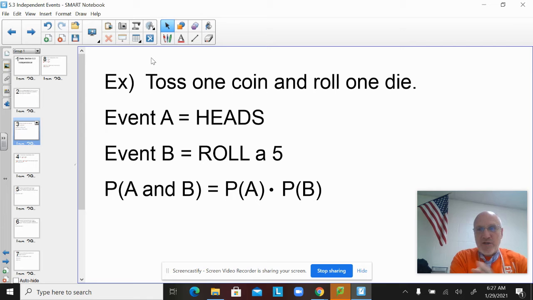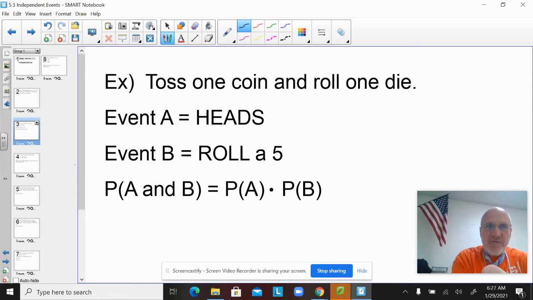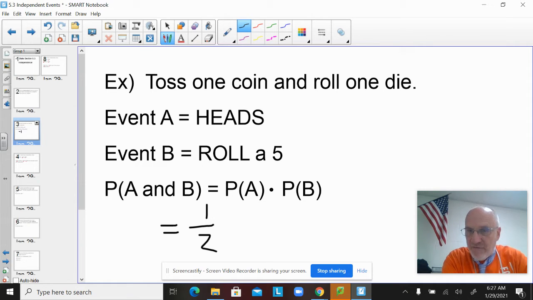So now let's look at the question at the bottom. It says, what's the probability of A and B? Like, what is the probability that they both happen? Well, I don't think it should surprise us that first, if I toss the coin, the probability that I get a heads is in fact 1/2. And then I also need to roll a 5, and the probability of rolling a 5 is 1/6. I in fact am going to multiply those. Just 1/2 times 1/6, which is 1/12.